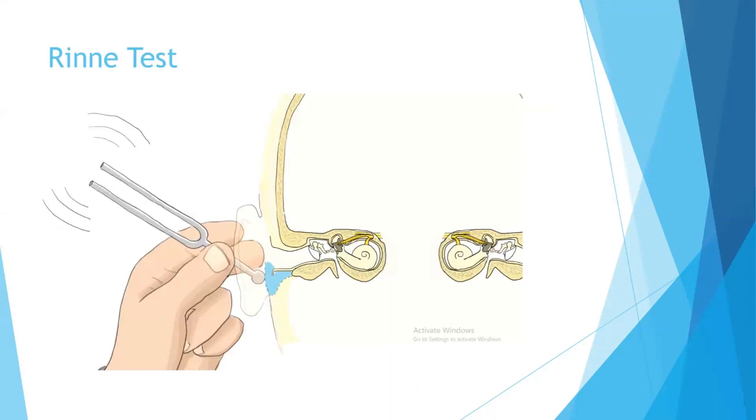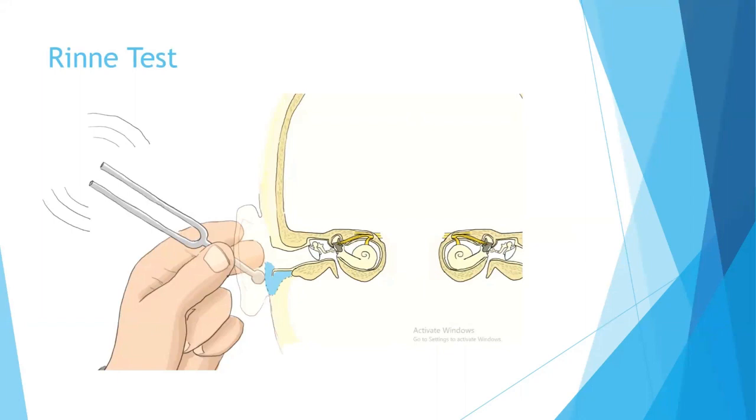Now, the tuning fork test is where you compare the air conduction and the bone conduction in the same ear. Positive Rinne means normal. So normal is air conduction more than bone conduction. There are two ways by which you can do the Rinne test. The first way is when you place the tuning fork on the mastoid process, and you ask the patient to raise the hand whenever he or she stops hearing the sound.